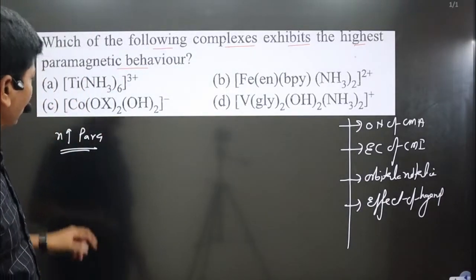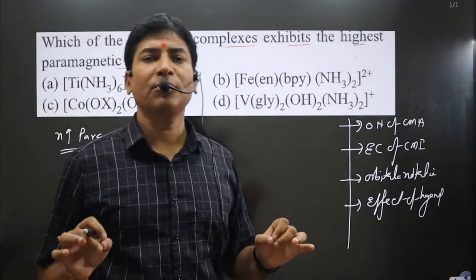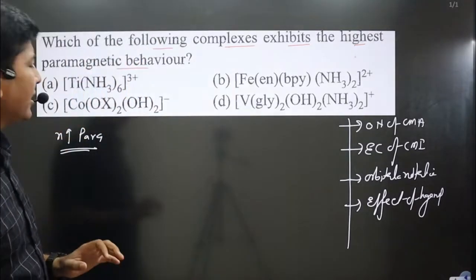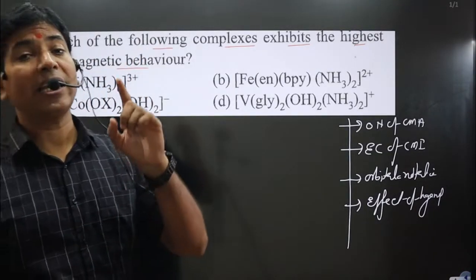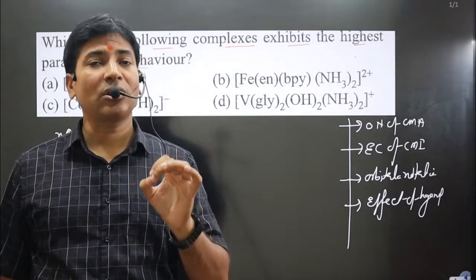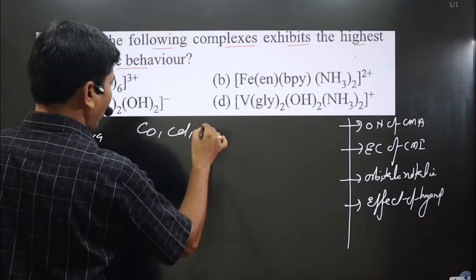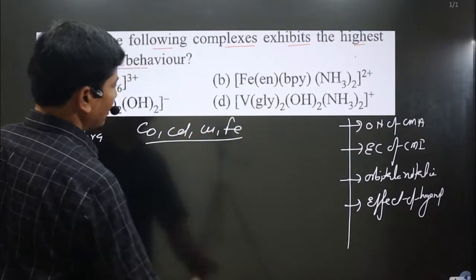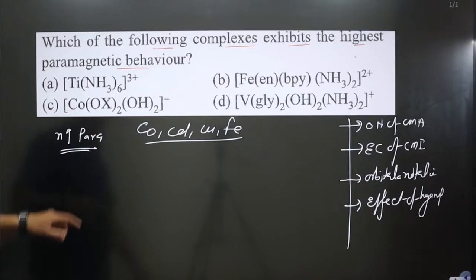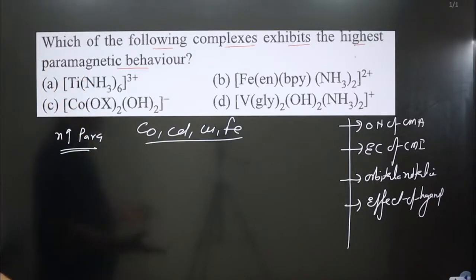Very interesting part. First of all, I come to the first complex. In this case, you can see ammonia. In general, we have learned any ligand starting from carbon or nitrogen acts as a strong field ligand. But in case of ammonia, you should be careful, because it does not act as a strong field ligand with all the metals. It acts as a strong field ligand only with selective metals, and those metals are cobalt, cadmium, copper and iron. Only with these metals ammonia acts as a strong field ligand, and with the remaining metals it acts as a weak field ligand. Hence we can say ammonia is acting as a weak field ligand in this complex, meaning no pairing of electrons.